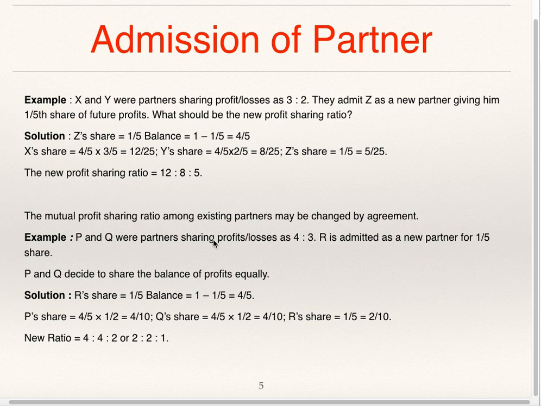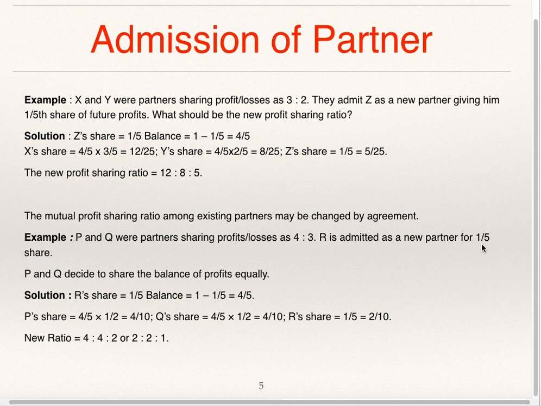Example, P and Q were partners sharing profits and losses as 4:3. R is admitted as a new partner for 1/5 share. P and Q decide to share the balance of profits equally. Now in this question, what is given? Whatever balance remained after offering 1/5 share to the new partner, the balance profit will be shared by the old partners equally. So R has been offered 1/5 share, so the remaining share is 4/5. They will share 4/5 equally.